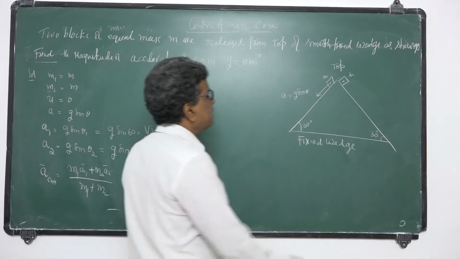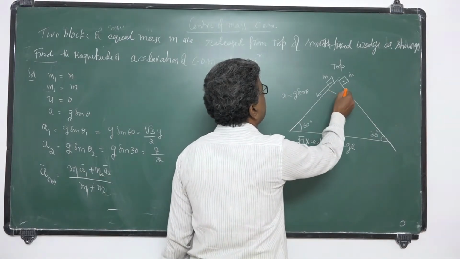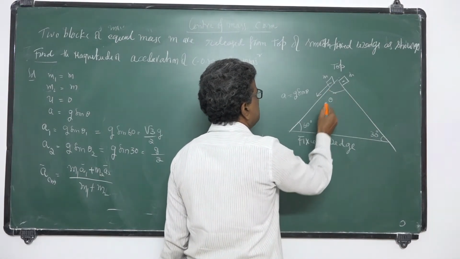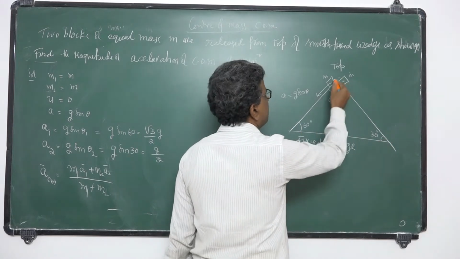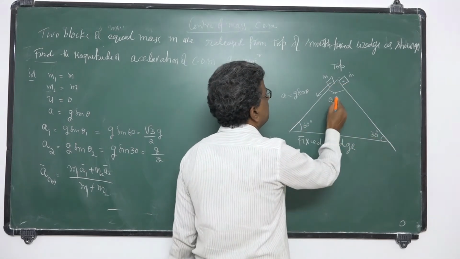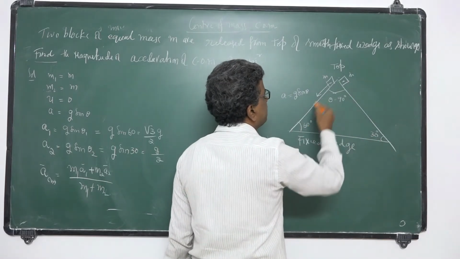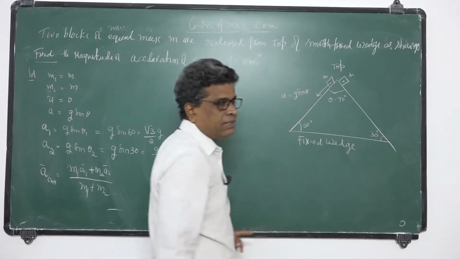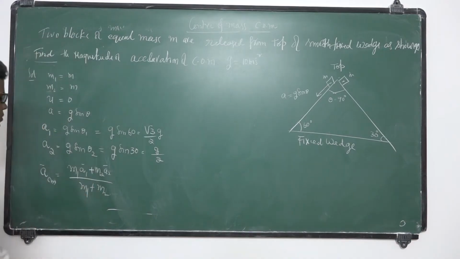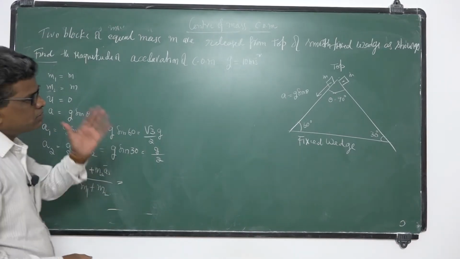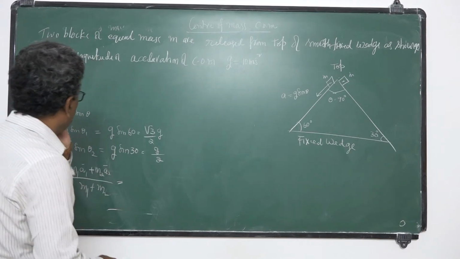So you have to check with the angle between them also. So theta is, in this triangle, if this is 60, this is 30, then this will become 90, because the sum of the angles in a triangle is 180. Okay? Now you substitute these values, but you have to add vectorially.